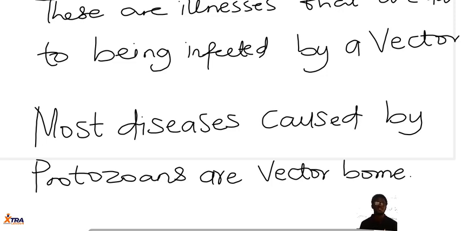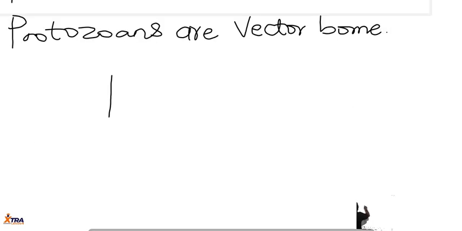So basically, vector-borne diseases arise due to infection by a vector. An example of a vector-borne disease would definitely be malaria. Malaria is a vector-borne disease, and the vector is the female Anopheles mosquito.